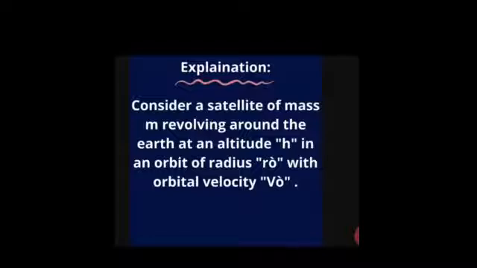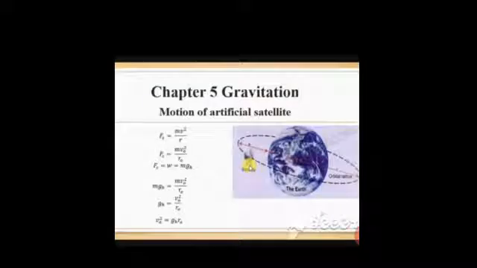Now let's consider a satellite of mass m revolving around the Earth at an altitude h in an orbit of radius r0 with orbital velocity v0. Now what is the derivation for the motion of artificial satellites?